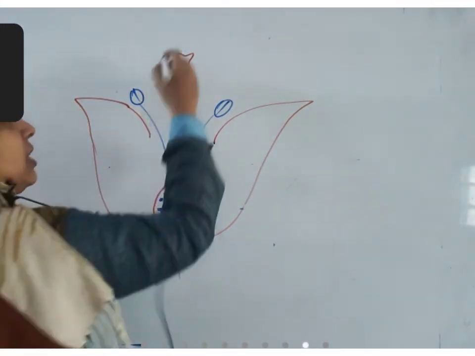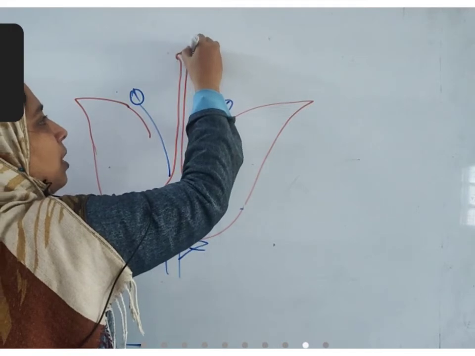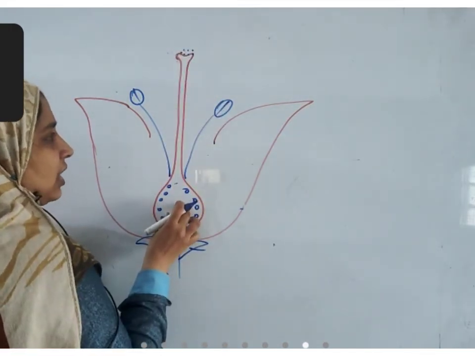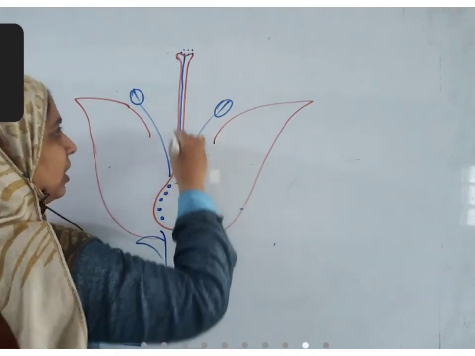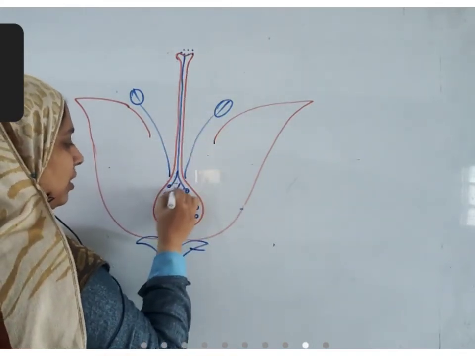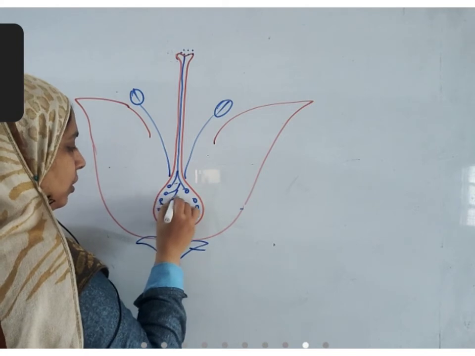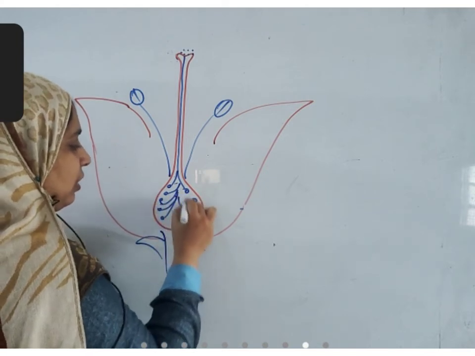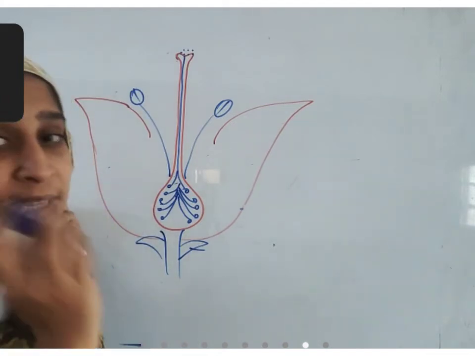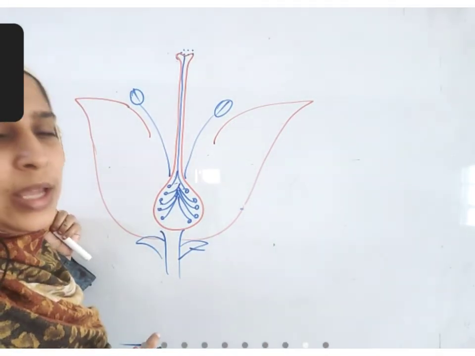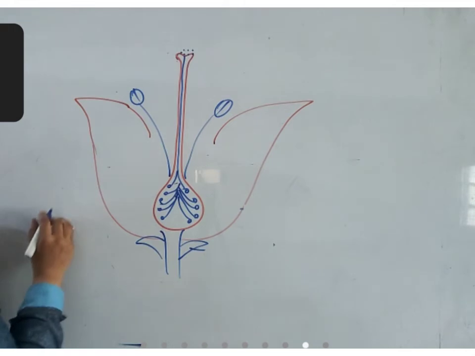So when these particles fall on the stigma, as many seeds as there are, that many pollen tubes will develop, and each tube will reach one ovule. There will be a fusion of gametes between the cells of pollen grain and the cells of ovule, and fertilization occurs.